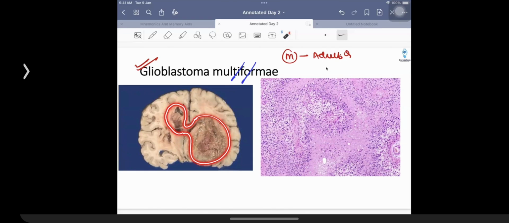So it is going to be associated with, of course, the term butterfly tumor. The tumor is going to be having an important finding. It is going to be having a zigzag pattern of necrosis. So there is going to be arrangement of the tumor cells around this necrosis. So pseudo-palisading is what is going to be seen. This tumor is going to be highly aggressive. So it's an example of a serpentine necrosis with pseudo-palisading. Remember the fact, true palisading is a feature of schwannoma. Pseudo-palisading is a feature of glioblastoma. Patients are going to be having the presence of this as a grade 4 tumor.